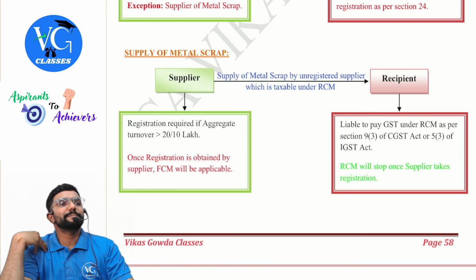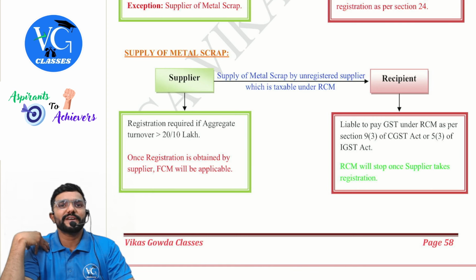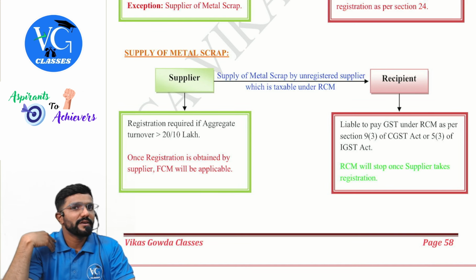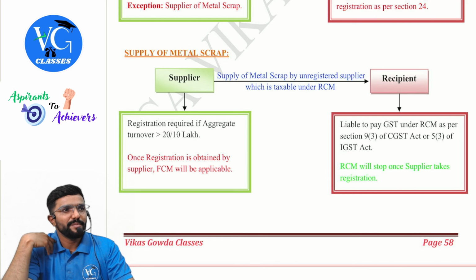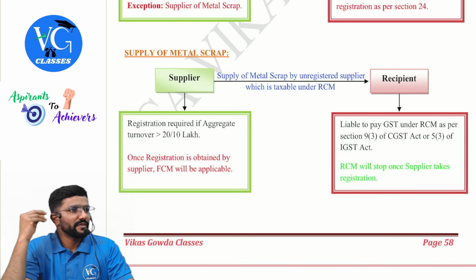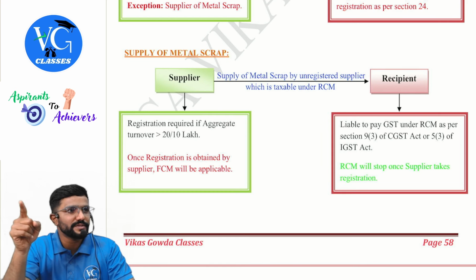Now, if my business turnover crosses the threshold limit for registration, should I get registered? Yes. And once I get registered, RCM will stop. Immediately FCM will take over. When FCM takes over, RCM stops.